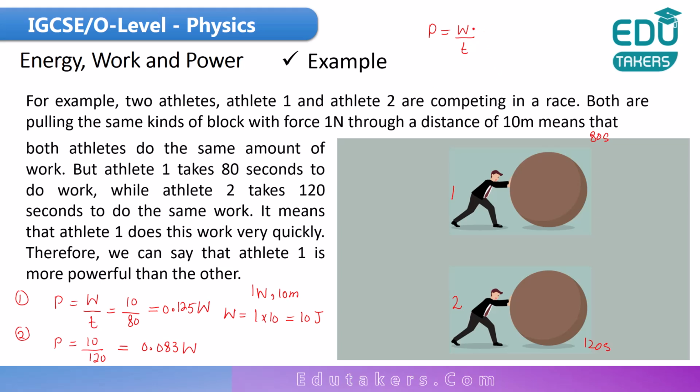It is because when the work remains the same, power and time are inversely proportional to each other.